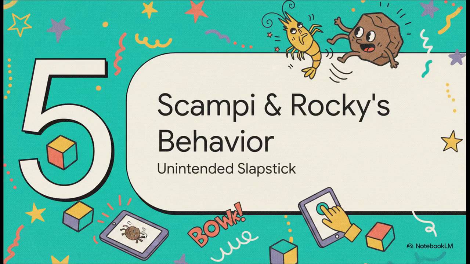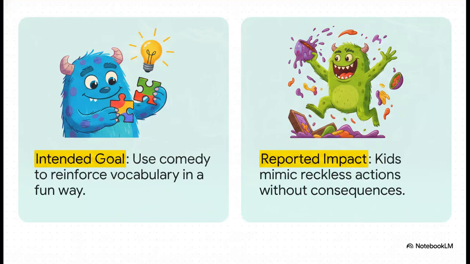Section 5. Scampy and Rocky's Behavior, the Unintended Lessons of Slapstick. This is where we really see the disconnect between the app's design and reality in living rooms. The intended educational goal was innocent enough, right? Use short, comedic animations to reinforce the contextual meaning of vocabulary words in a really fun, engaging way. But the reported behavioral impact is a bit concerning. Parents and educators are seeing kids mimic the immature and reckless actions they see on screen, throwing food, ignoring authority, and acting out. Why? Because the engaging monsters are doing these things without ever facing any consequences.